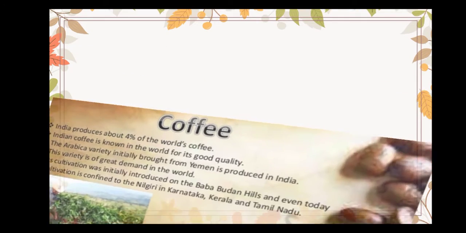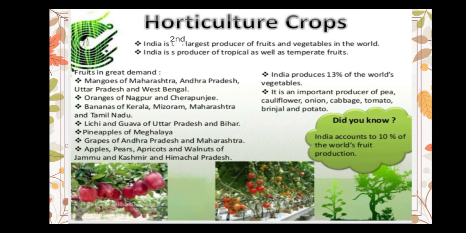Next, it is horticulture crops. India is the second largest producer of fruits and vegetables in the world after China. Mangoes are grown mostly in Andhra Pradesh, Maharashtra, Uttar Pradesh, West Bengal. Oranges are in Nagpur and Cherrapunji of Meghalaya. Bananas are in Kerala, Mizoram, Maharashtra, Tamil Nadu.